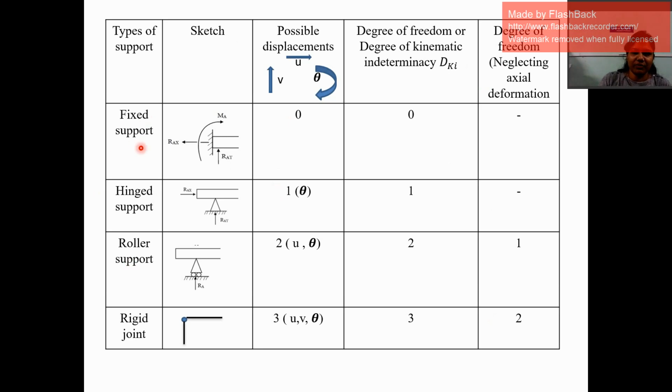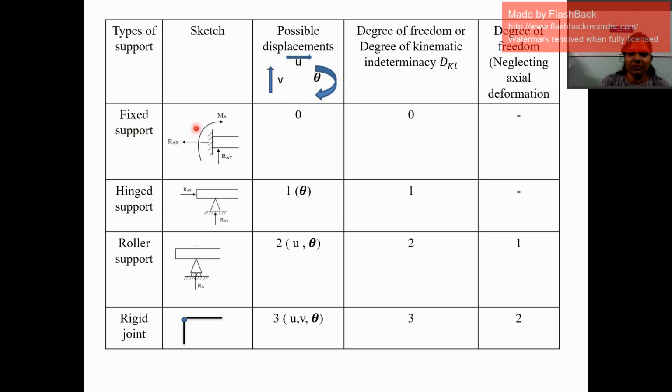So for example, we can discuss with the types of joint. Let us take the fixed joint first. The possible displacements at any joint are displacement in the x direction, denoted by the term u, displacement in the y direction, denoted by the term v, and rotation of the joint, that is theta. So let us take the first joint, that is a fixed joint or a fixed support.